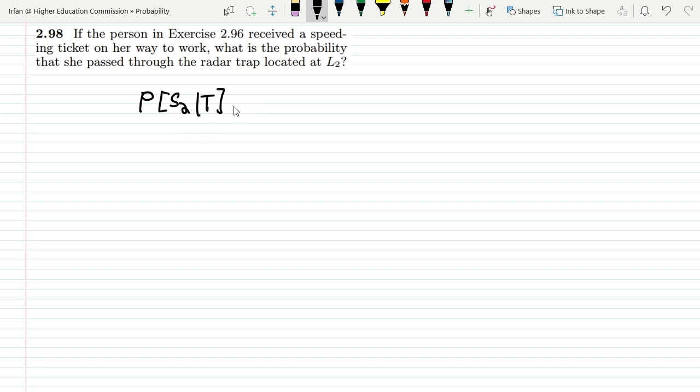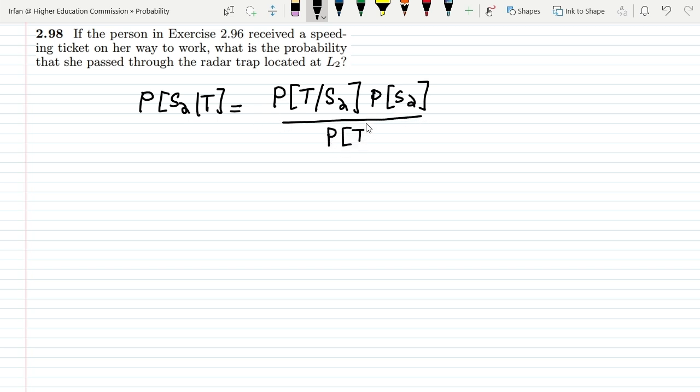So what is the probability that after receiving the speeding ticket, the vehicle is trapped at location L2? This is S2, and in order to find it out, I can use the Bayes theorem or Bayes law. I can find out the probability of trapping given that it has overspeeded at S2, and the probability of S2, dividing it over the probability of trapping. These are the quantities I want to find out.